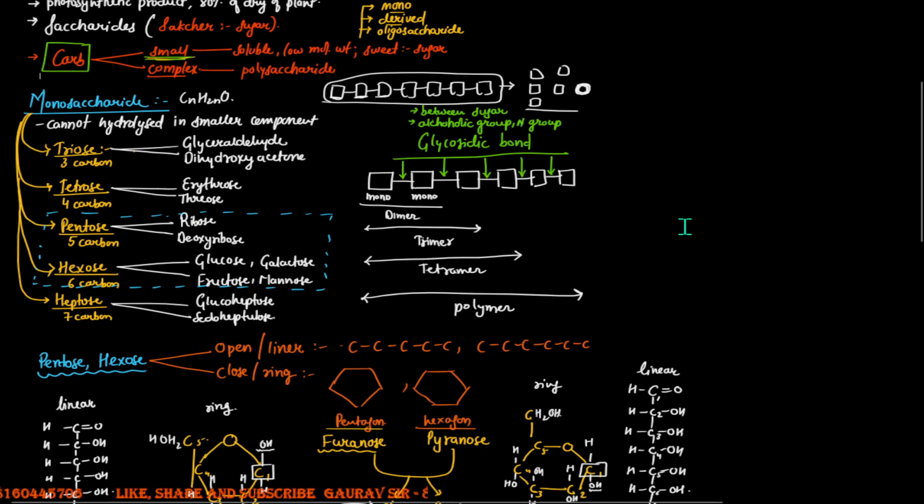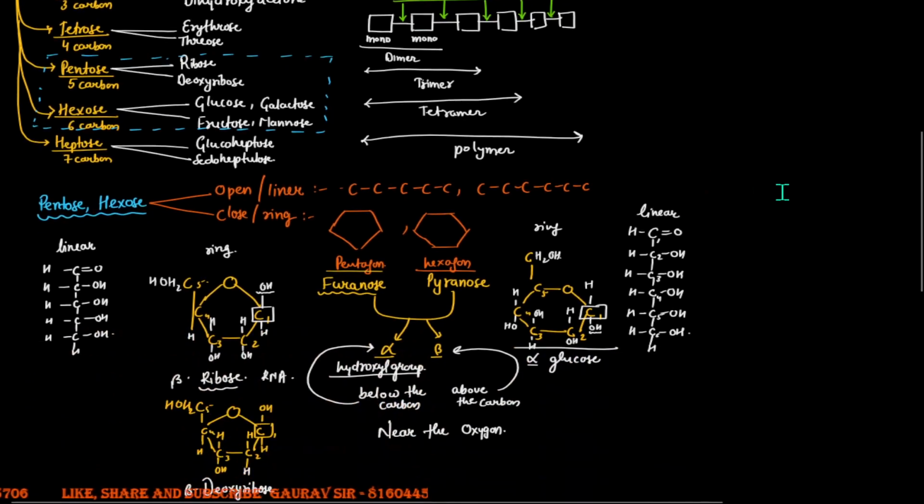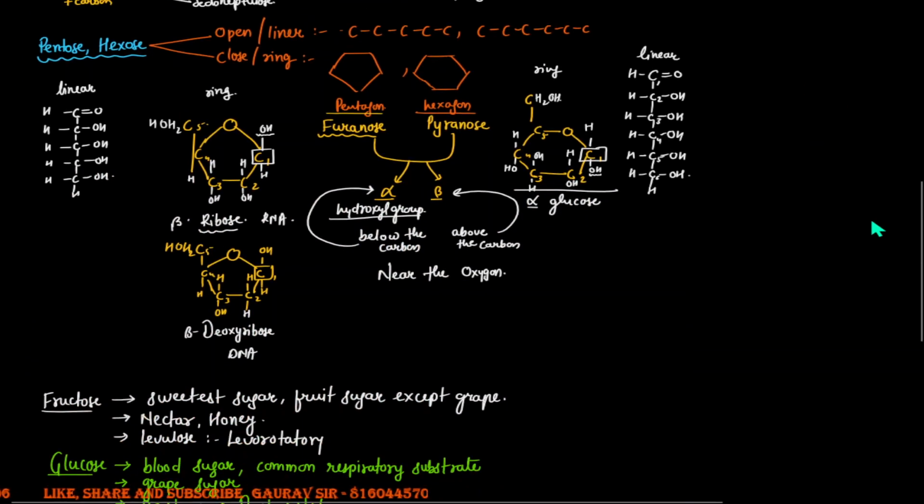We discussed different classes of monosaccharides: triose, tetrose, pentose, hexose, and heptose. Also, their examples were discussed. Then we talked about the fact that pentoses and hexoses can occur in two different forms: the open form and the closed form, that is, linear and ring structure. The ring structure can form a pentagon or a hexagon. The pentagon ones are called furanose, and the pyranose are the ones which form a hexagonal structure.